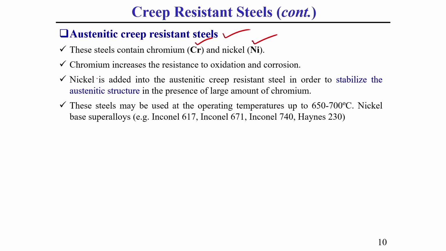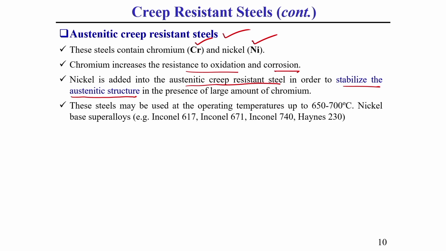Generally, chromium increases the resistance to oxidation as well as corrosion, whereas nickel is added into the austenitic creep resistant steel in order to stabilize the what? Austenitic structure. Once this austenitic structure is stabilized, then what happens? You can say its creep resistance property increases. This you should keep in mind.